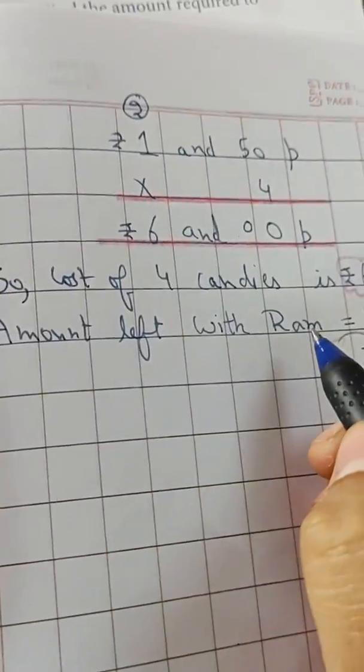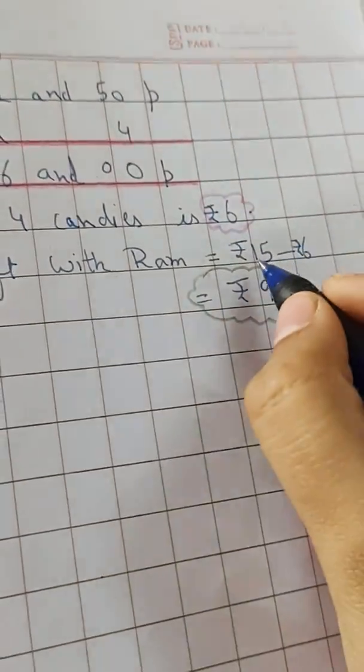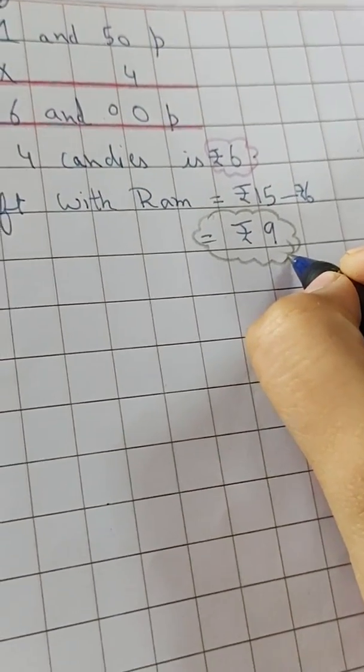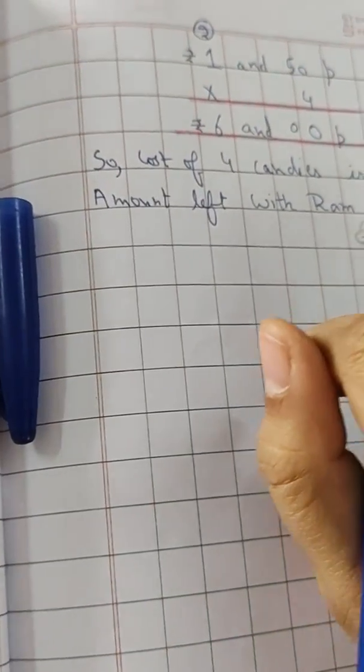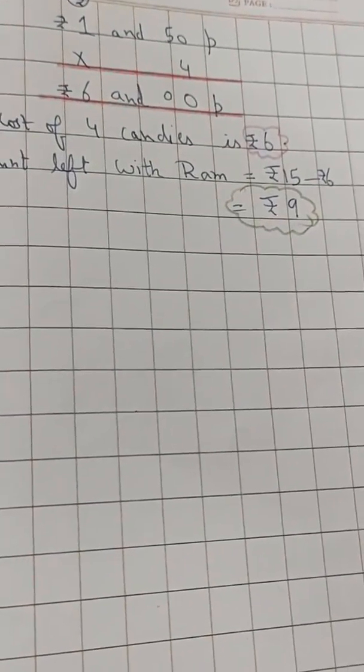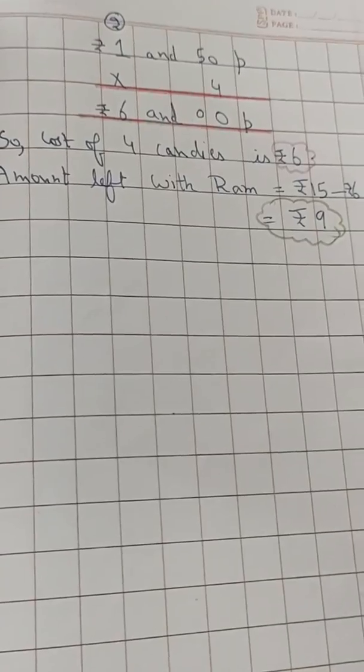Now the amount left with Ram, how much money is he left with? Rupees 15 minus 6 is rupees 9. So he has rupees 9 with him in total. So by this we have finished our exercise, everyone. I hope that you people will be able to understand. Bye bye.